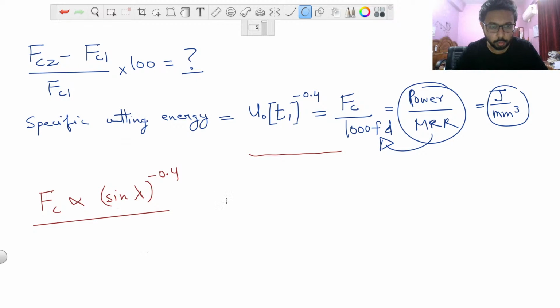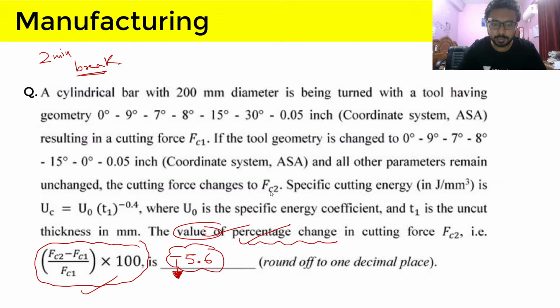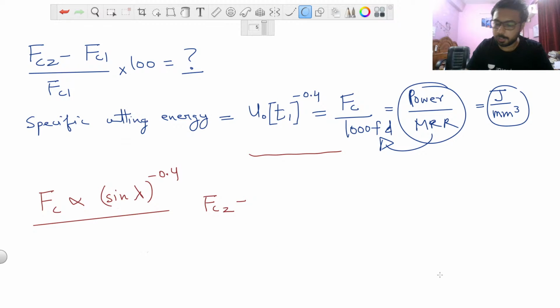So FC2 will be, I'm just writing it like this, FC2. So that is the correct answer, minus 5.59, and we will round it off to 5.6, because I think it is given to round off to one decimal place. So just do that and write minus 5.6.